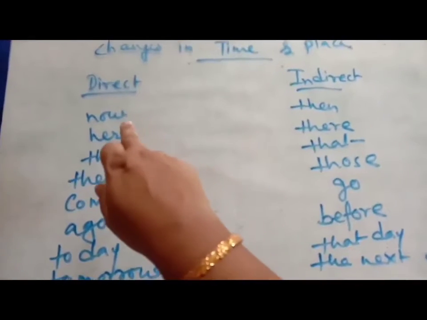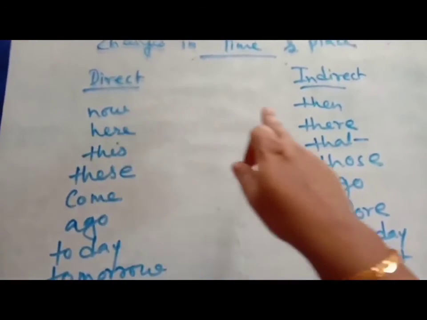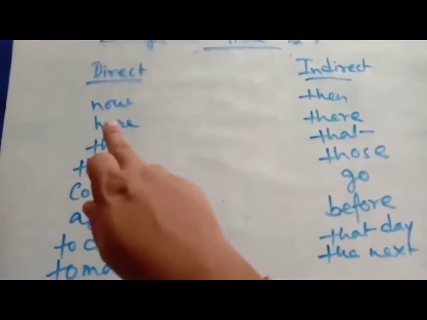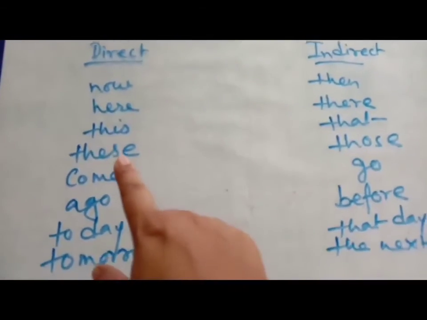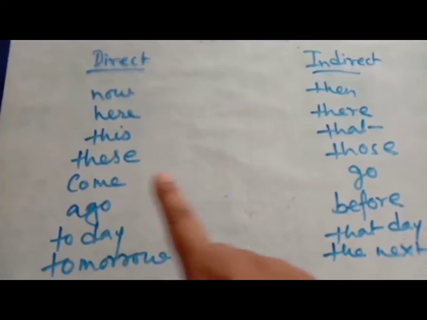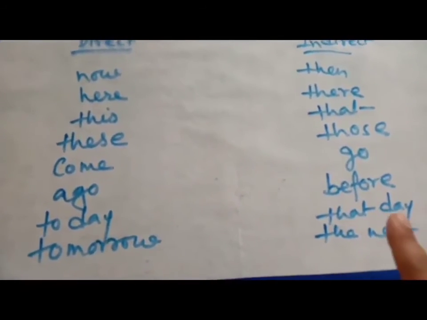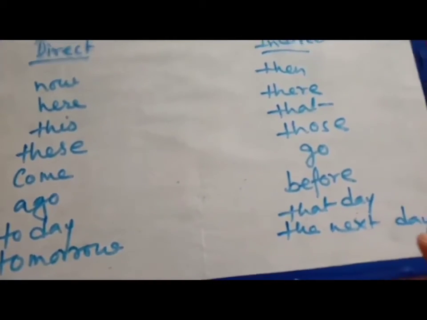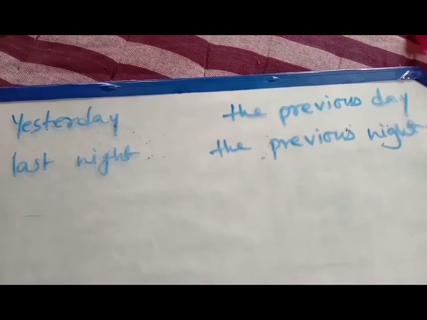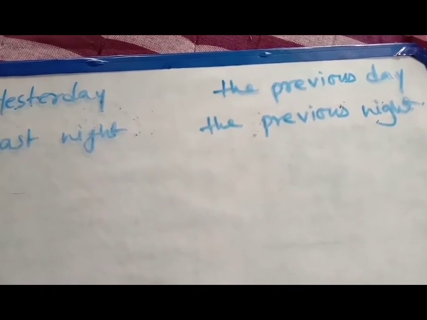The first one: if you get the word now, you will change it into then. Here will become there, this will become that, these will become those, come will become go, ago will become before, today will become that day, tomorrow will become the next day, yesterday will become the previous day, last night will become the previous night.